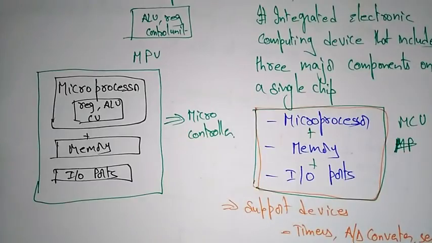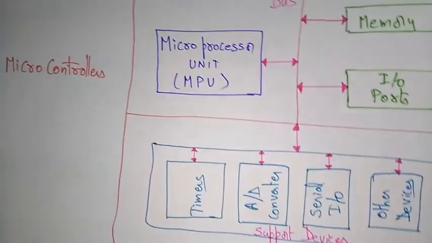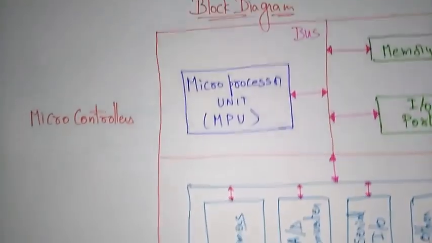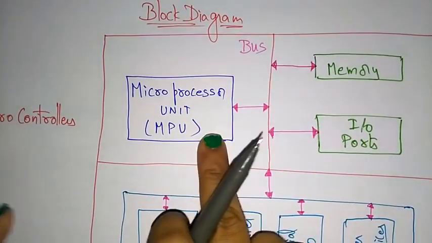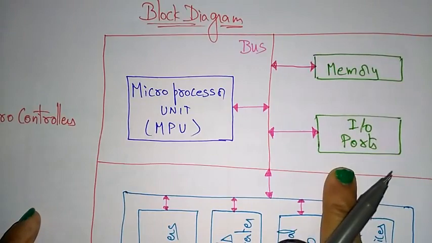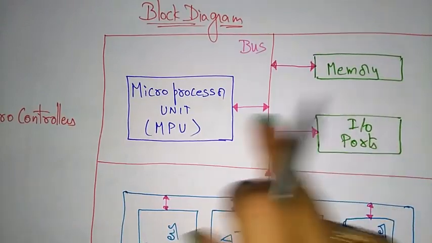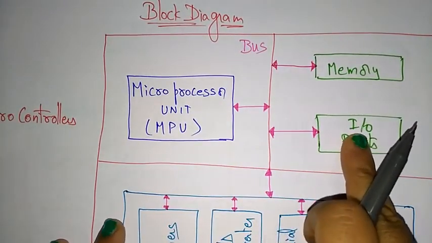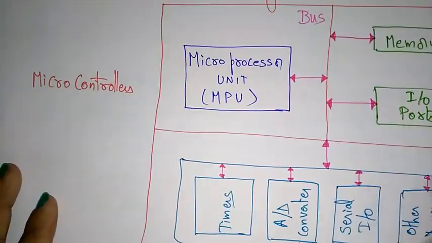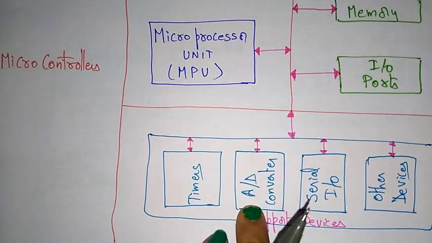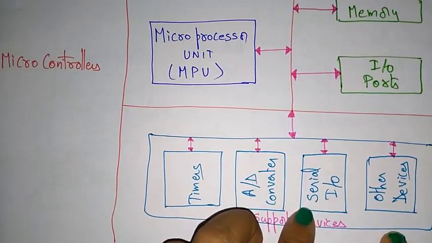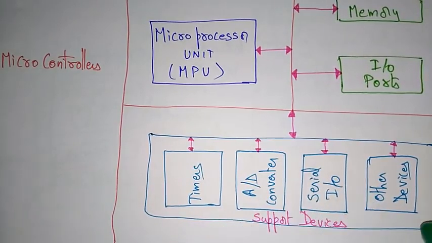Okay. Now let us see the block diagram of this microcontroller and microprocessor, then you will understand clearly. So this is the block diagram of a microcontroller. As I said, the microcontroller mainly consists of three components: microprocessor, memory and input output ports. Along with this chip, some supporting devices will be there: timers, analog to digital converters, serial input output and some other devices.